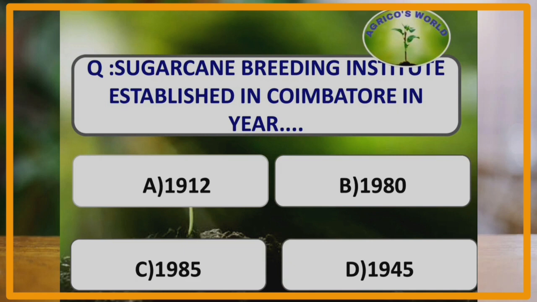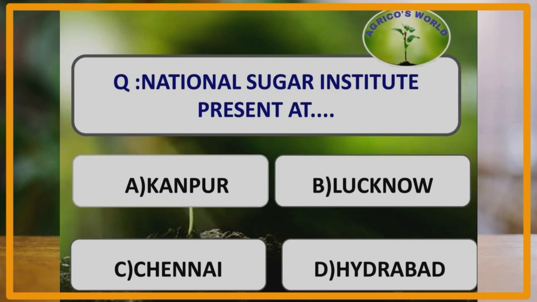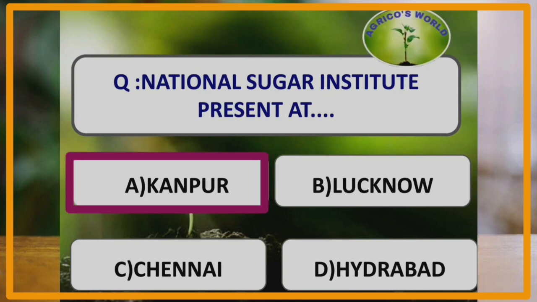Sugarcane Breeding Institute in Coimbatore was established in which year? SBI, that is Sugarcane Breeding Institute, was established in the year 1912. National Sugar Institute is present at Kanpur, and Indian Institute of Sugarcane Research is present at Lucknow.